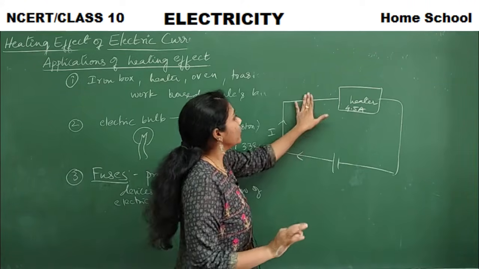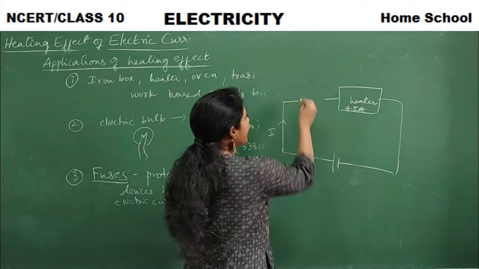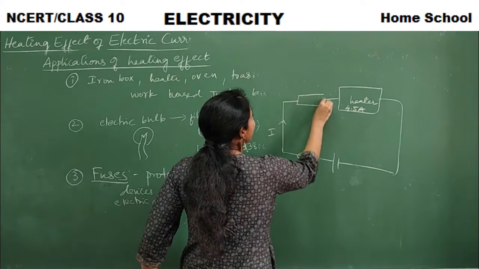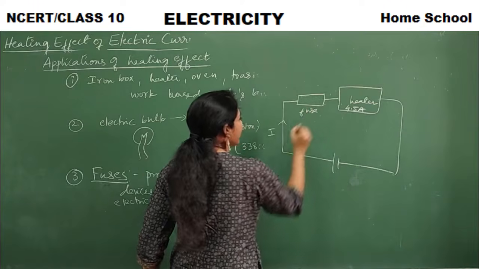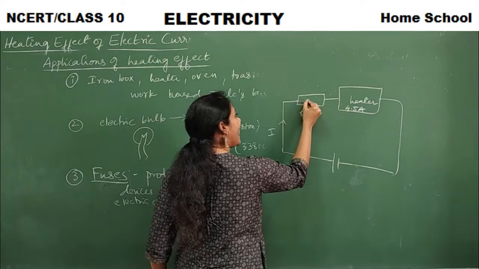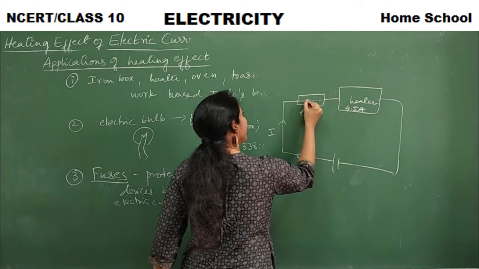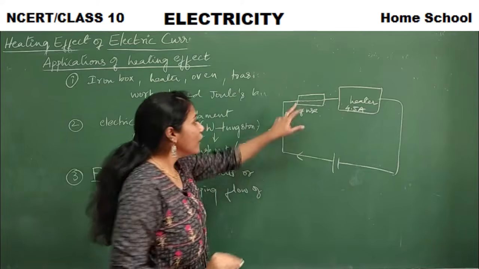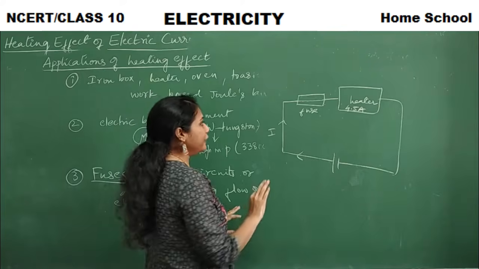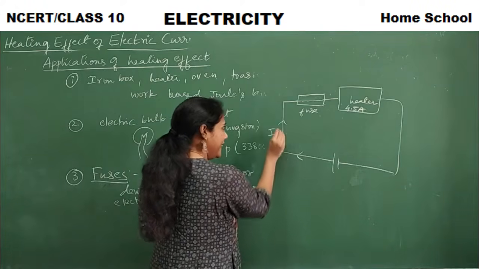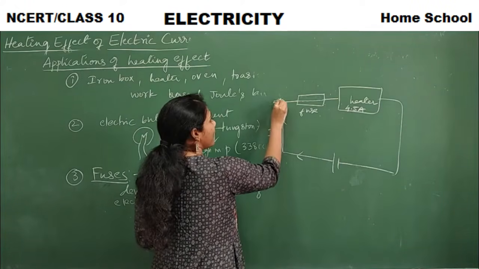So what we will do is insert one more device here called a fuse. A fuse actually has a thin metallic wire whose melting point is very, very low.